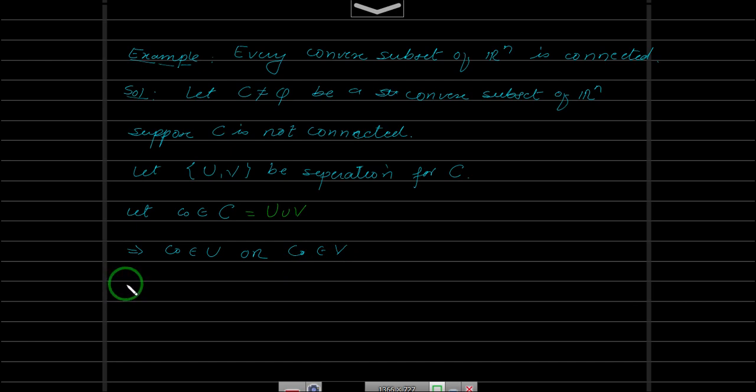The possibility that c naught belongs to U union V implies either c naught belongs to U or c naught belongs to V. But if you go with the set theoretic definition, it also implies that c naught can be in both U and V. But in our setup, c naught cannot belong to both. Answer why?